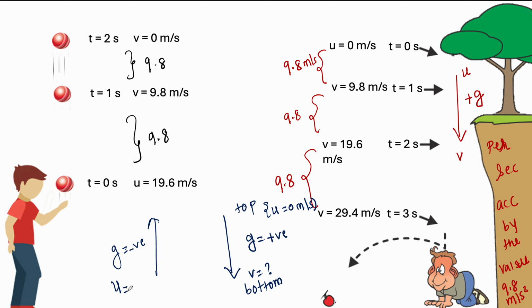Initial velocity is not 0. Then it will not go up. But the final velocity is 0. After this it will start falling down. Is it clear?